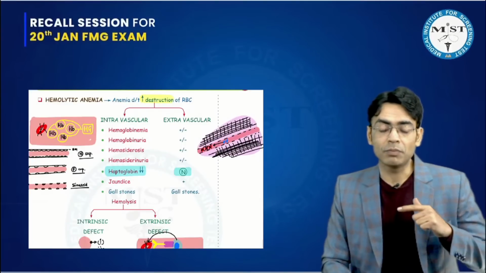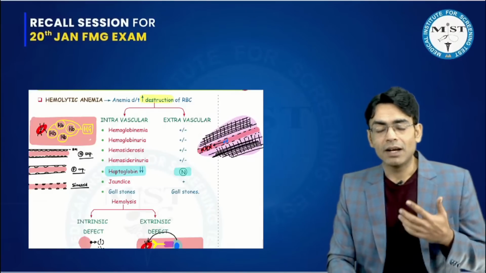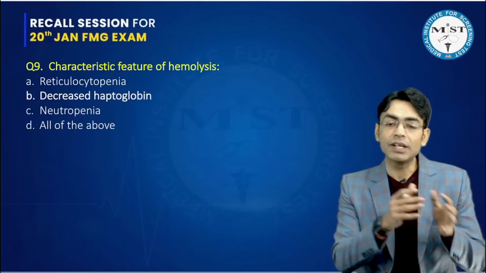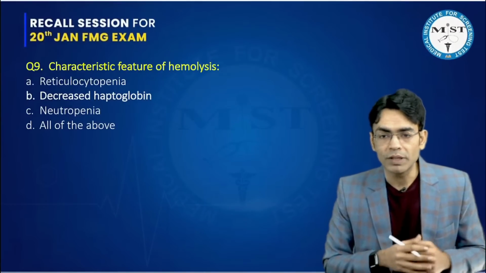And whenever we are talking about anemias as such, we have discussed that anemia is a decrease in the RBC count in the blood or a decrease in the level of hemoglobin inside the blood.